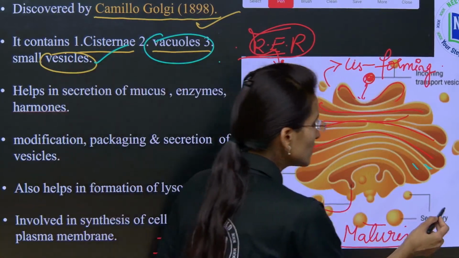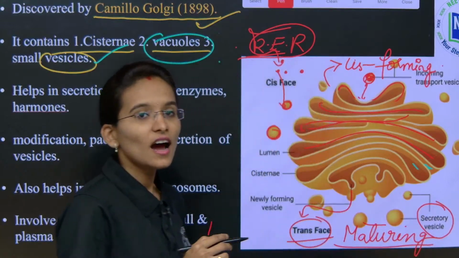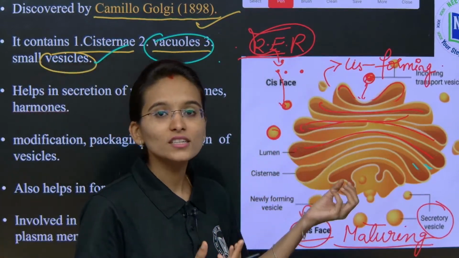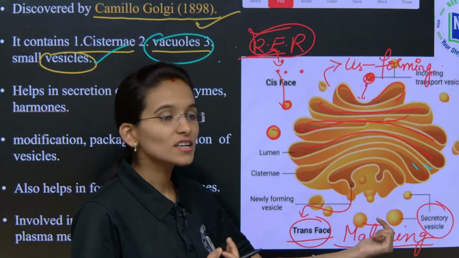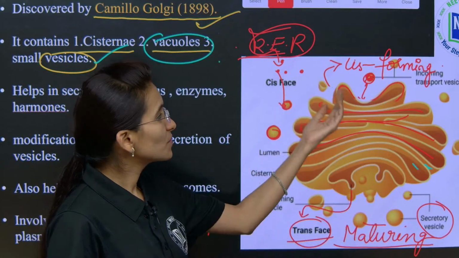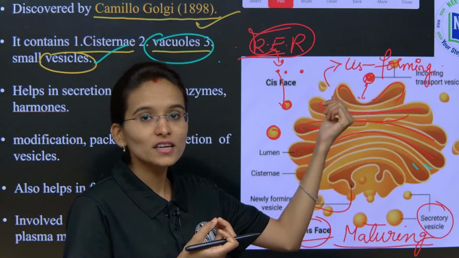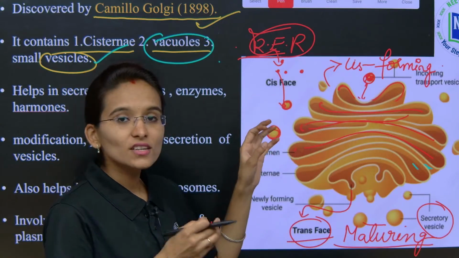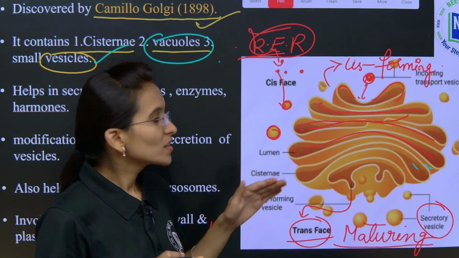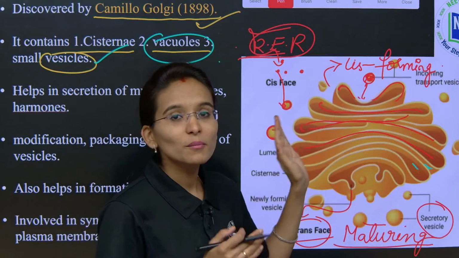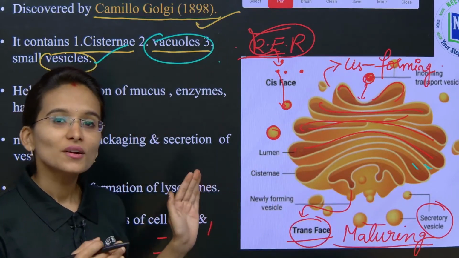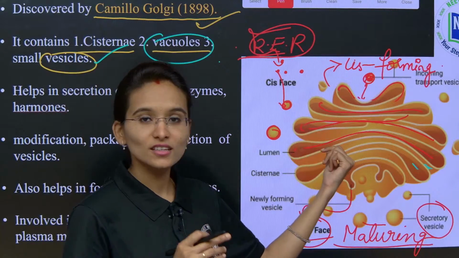So, these are the secretory vesicles, and then next the vacuoles are involved in storing, and these vesicles are involved in secretion. The first vesicles which are going to be stored, first it will receive and then next it will secrete. So, this is what actually the main components which are involved in the Golgi body. Hope this concept is clear to all of you.